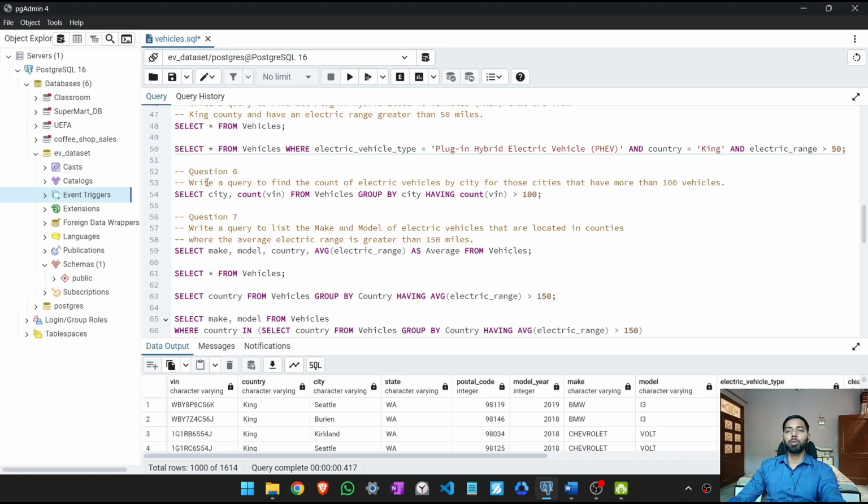So our next question is to write a query to find the count of electric vehicles by city for those cities that have more than 100 vehicles. So we use a having statement here: select city, comma, count of VIN, that is unique, that is vehicle ID. So count of vehicle ID from vehicles and group by city having count of vehicle ID greater than 100.